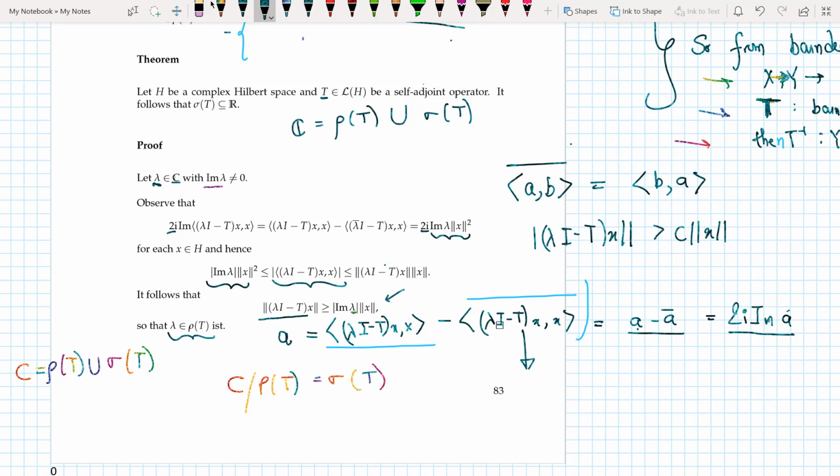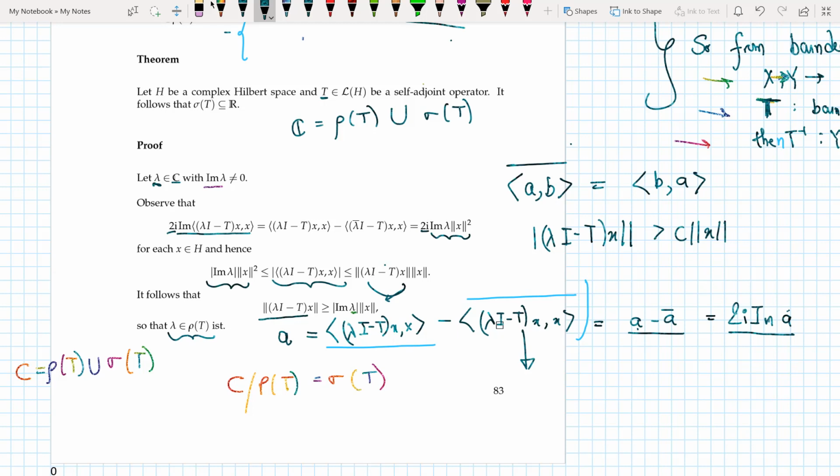I take the modulus of it and estimate it by this, which makes complete sense because it equals the imaginary part of the inner product of (lambda I minus T)x comma x. So it should be greater than the modulus of the whole inner product of (lambda I minus T)x comma x, which is less than or equal to this using Cauchy-Schwarz.